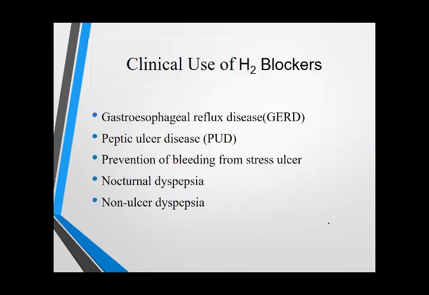These drugs can be used for the treatment of gastroesophageal reflux disease, peptic ulcer, and prevention of bleeding from stress ulcer. The main problem with stress ulcer is acute bleeding. So, to prevent the bleeding, we can use H2 receptor antagonists, sucralfate, omeprazole, or the proton pump inhibitors.